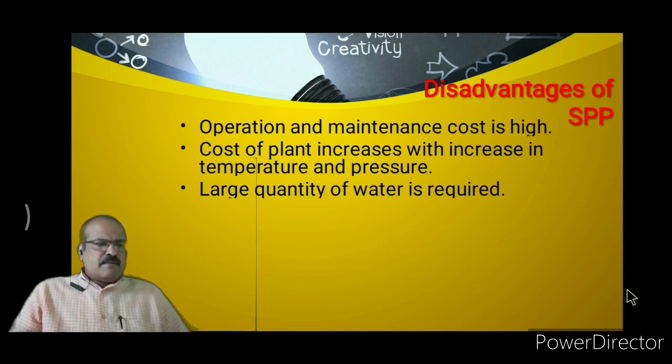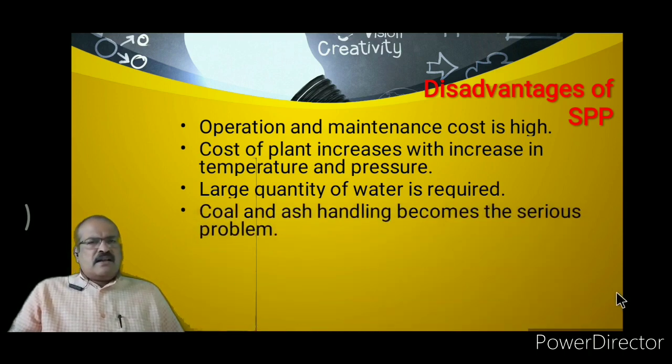The next one is that in a steam power plant a large amount of water is required, because the working of this steam power plant depends upon water and there is a large requirement of water. In a steam power plant, generally we are using coal, and due to burning of this coal, a large amount of ash is produced.